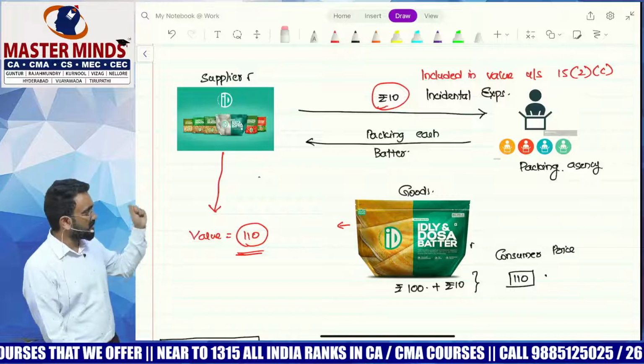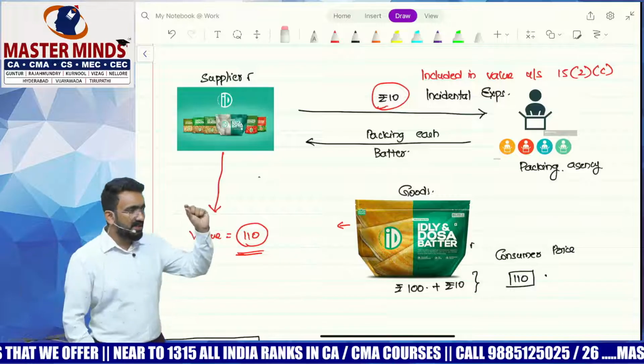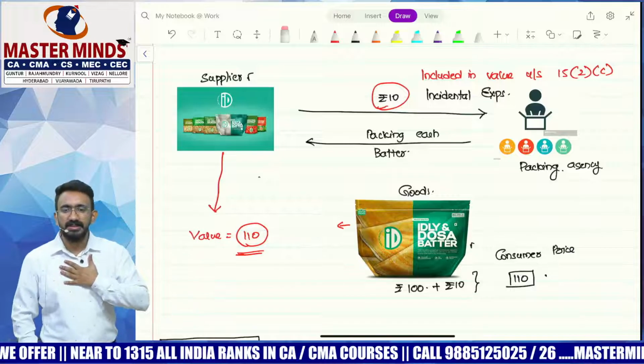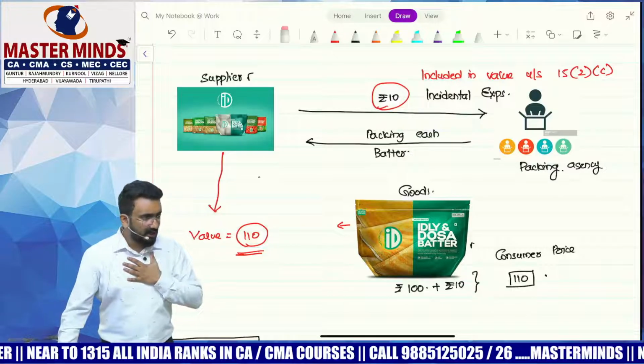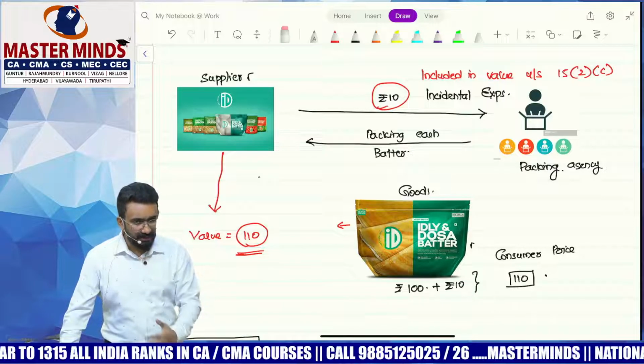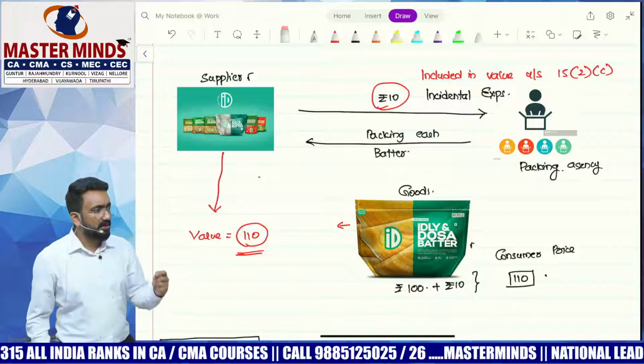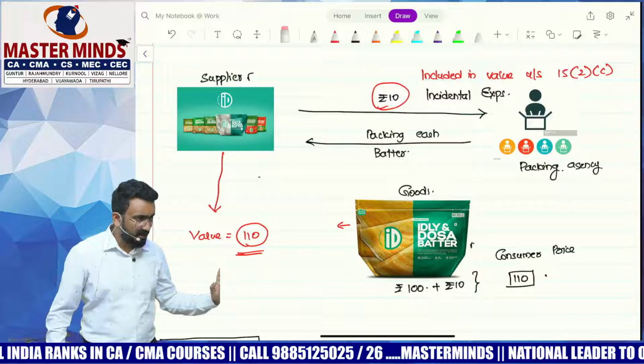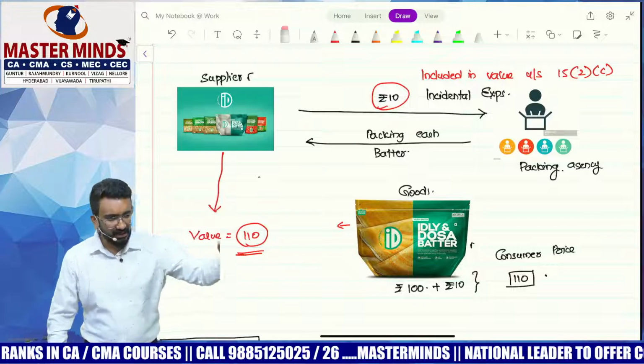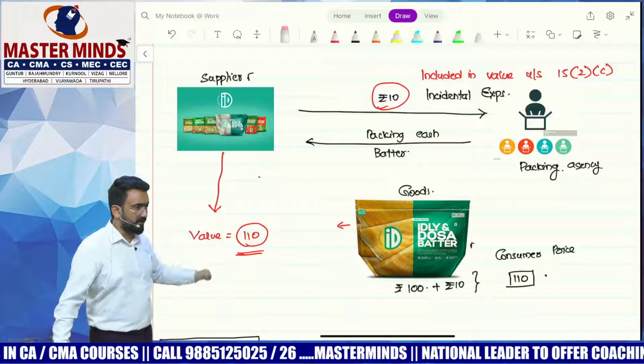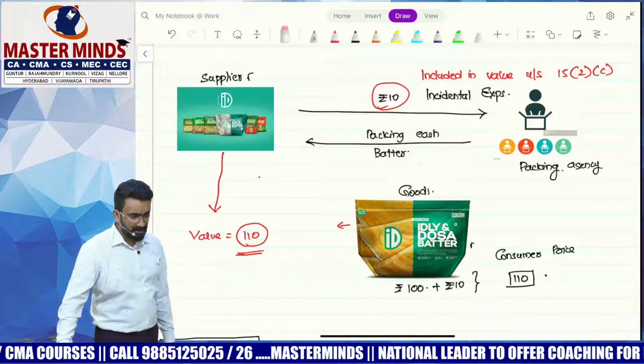Okay. So this is purely your cost. So they said incidental expenses incurred by the supplier in relation to supply, till the time goods are ready for delivery and finally you get it from the customer, will be added to the value. You guys understanding? Okay.